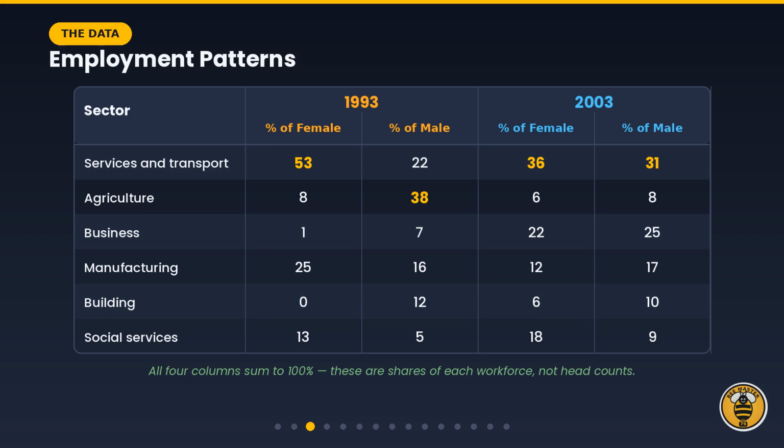This is the data. Six sectors down the side and four columns: the female and male shares in 1993 and the same two shares in 2003. Before writing a single word, check the arithmetic. Each of the four columns adds up to 100. That tells you these are percentages of each workforce, not numbers of people, and it protects you from a very common error.